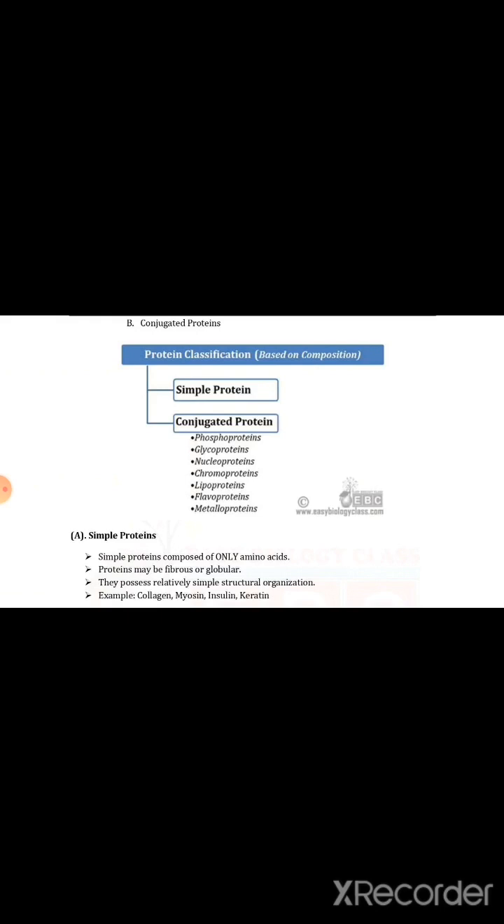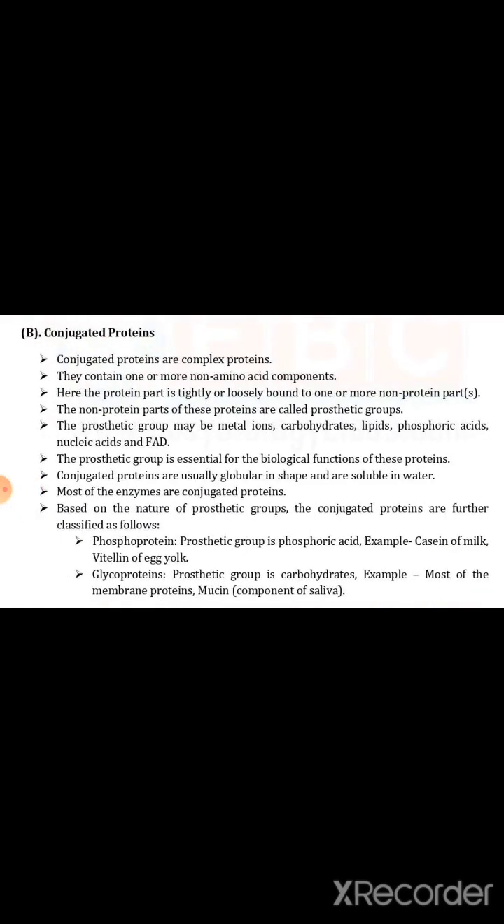Then conjugated protein is again classified as phosphoprotein, glycoprotein, nucleoprotein, chromoprotein, lipoprotein, flavoprotein and metalloprotein. Now let's see them one by one, and some characteristics of conjugated protein. Conjugated proteins are complex proteins. They contain one or more non-amino acid compounds. Means in a simple protein there is only amino acid group, but in a conjugated protein there is a non-amino acid compound along with amino acid. So it's a conjugated protein.